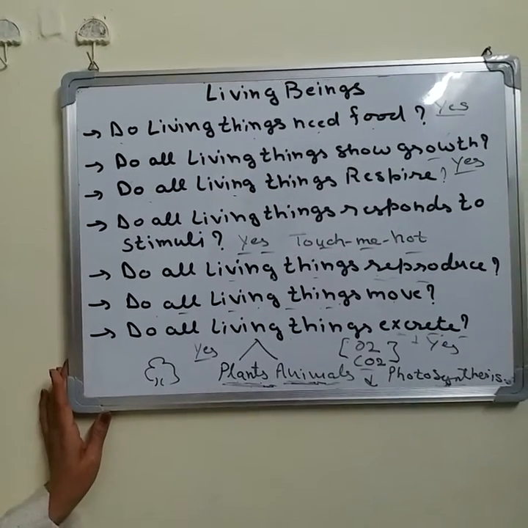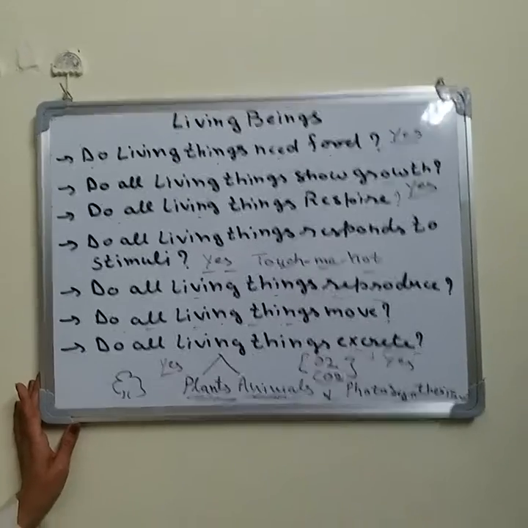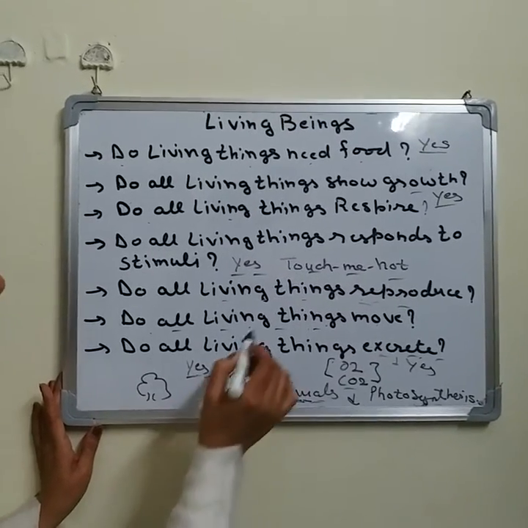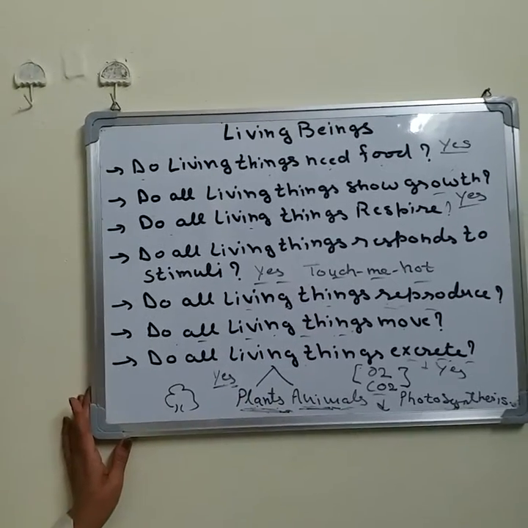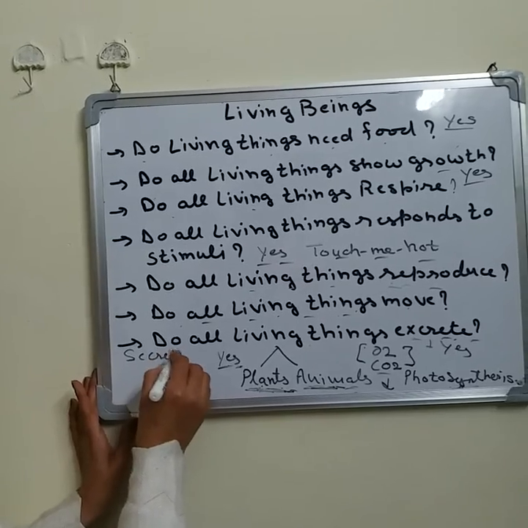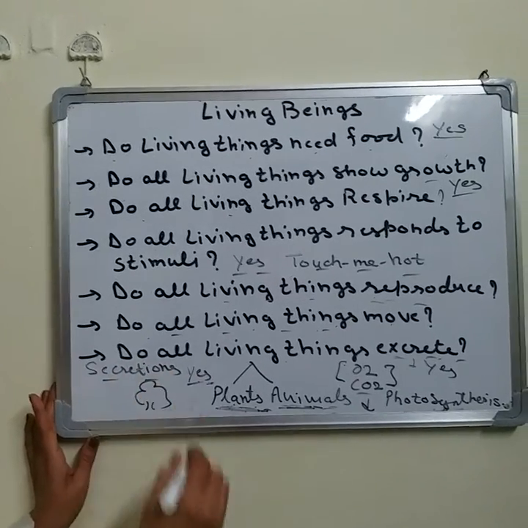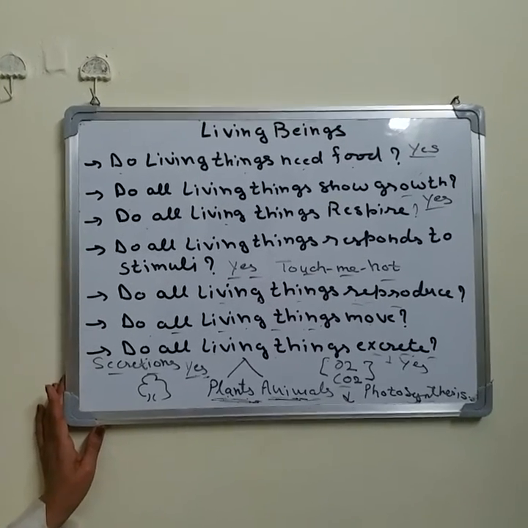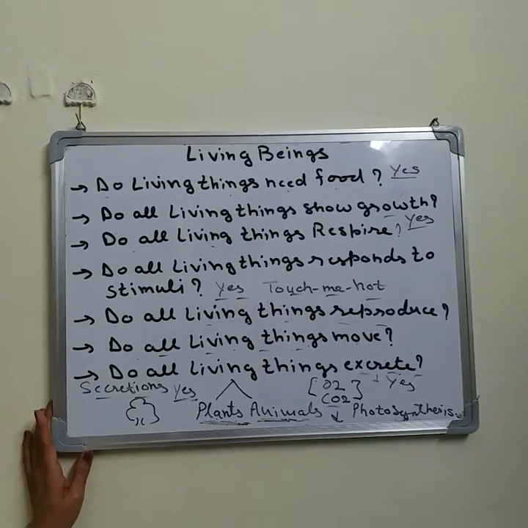But what about plants? Do they also excrete? Yes, the answer is yes. Plants remove the waste from their body in the form of secretions. And some of the plants can store the excretory products in their body. It will not harm them.